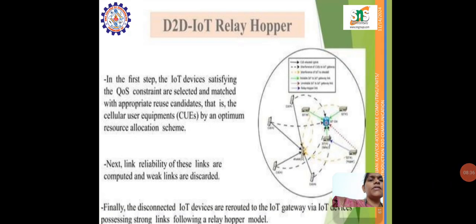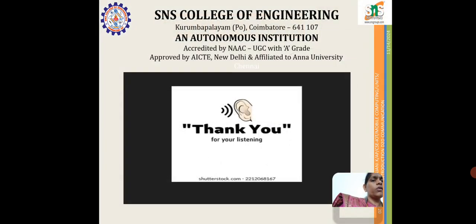In the first step, the IoT devices that satisfy the QoS constraints are selected and matched with appropriate candidates, that is the cellular user equipments. Next, the link reliability for these links is computed and weak links are discarded. Finally, the disconnected IoT devices are rerouted through the IoT gateway.